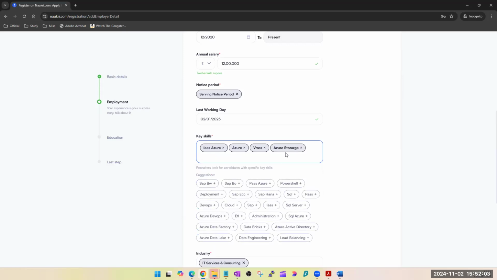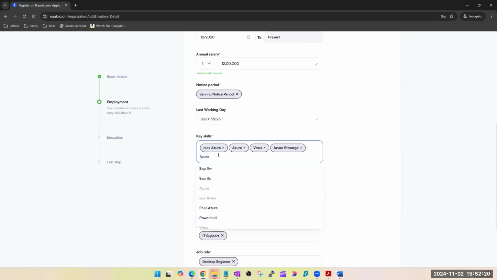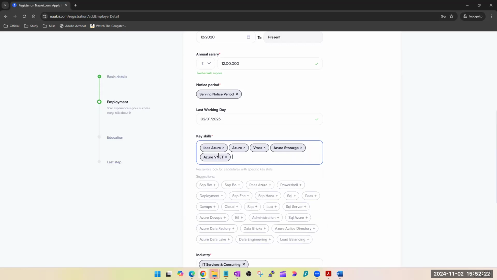If we don't find it, it's not necessary to select. You can simply type and hit enter, and it will make a new entry here. So you don't have to search for something here. Then let's say VNet, it's up to you. I think you can have a maximum of five, but let's see if we can add six.